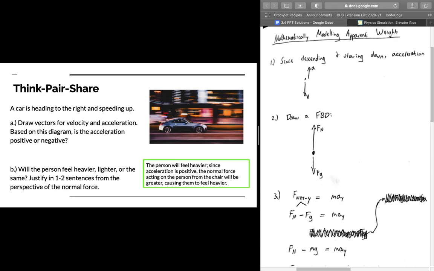But when that happens, the normal force increases on us because the seat is pressing now against us more when we speed up, and that's going to make us feel heavier than we actually are because we now have an increased normal force acting on us. So if you've ever wondered why you feel heavier when a car begins to speed up, why you feel like you're pinned to your seat, it's because of a combination of 1, your inertia to stay where you originally were, and 2, the normal force pressing on you from behind, making you feel like you're heavier than you actually are.